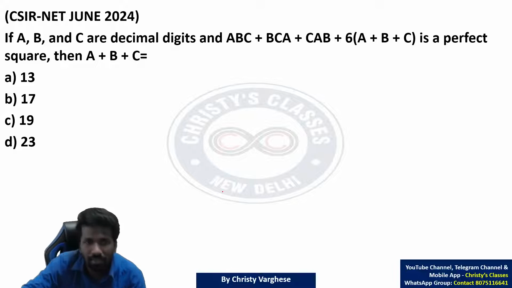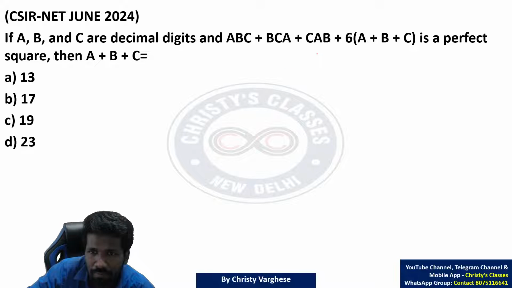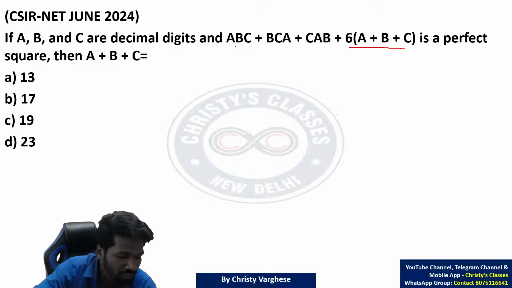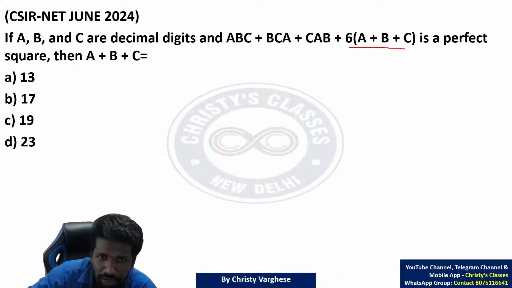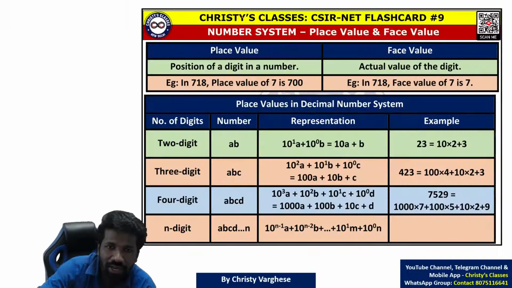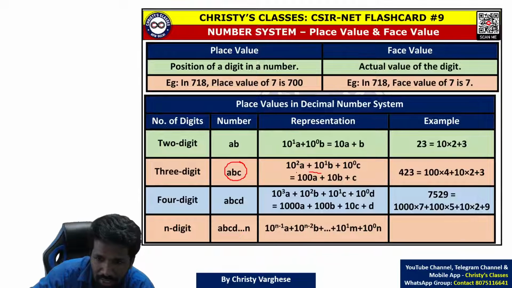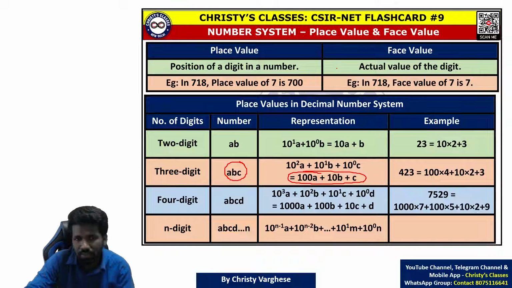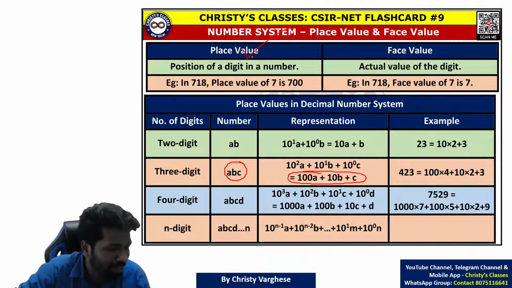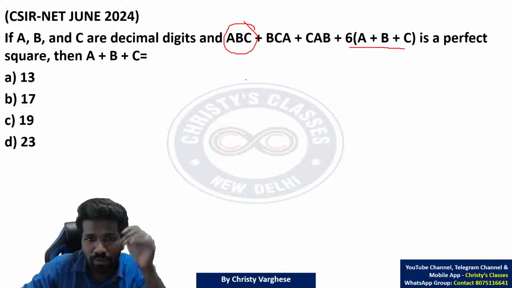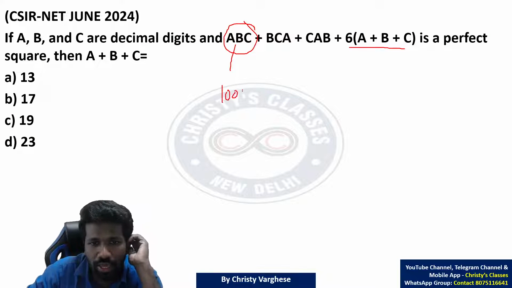So, A, B, C are decimal digits, and ABC plus BCA plus CAB plus 6 times A plus B plus C is a perfect square. So, first ABC, in decimal number system, what is the meaning of ABC? 100A plus 10B plus C, na? A 3-digit number ABC can be understood as 100A plus 10B plus C according to the place value. So, this is 100A plus 10B plus C.